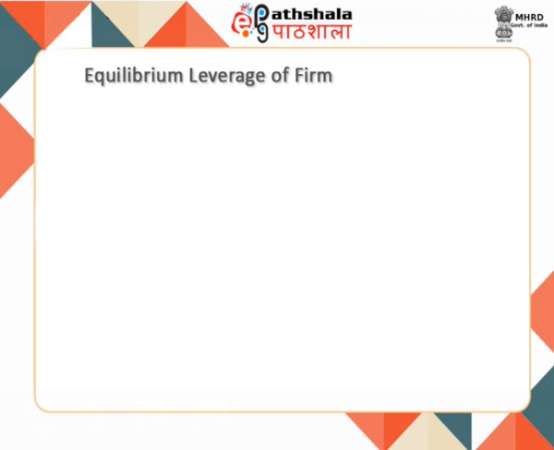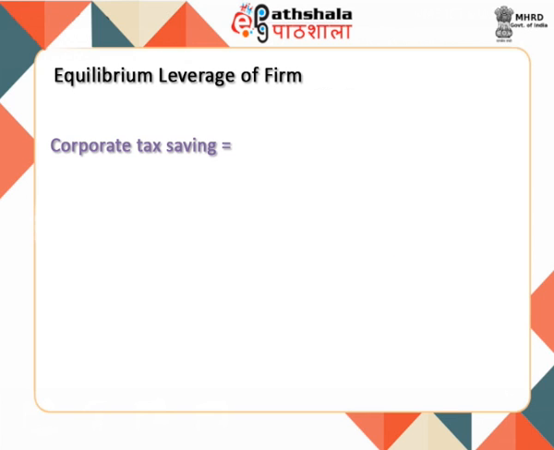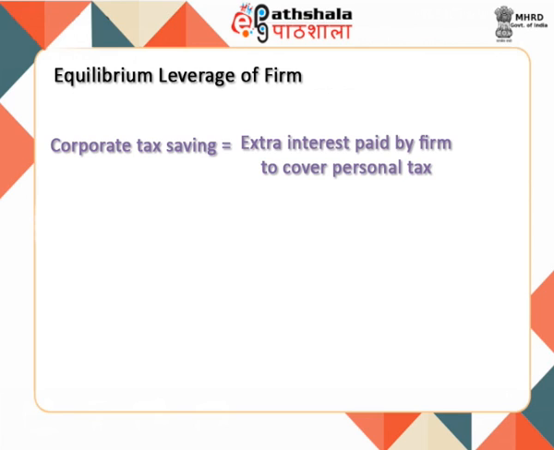As a firm uses debt, it enjoys tax savings. But the investors prefer equity income as it is tax exempt for them. Thus, the firm has to pay the investors higher interest to cover the tax that they have to pay on interest income.